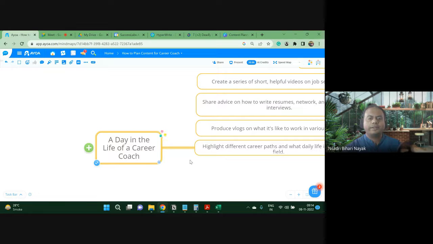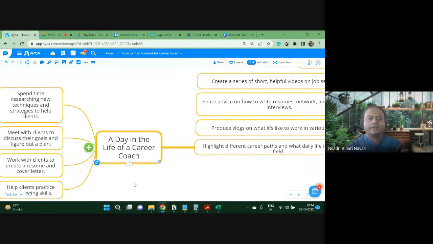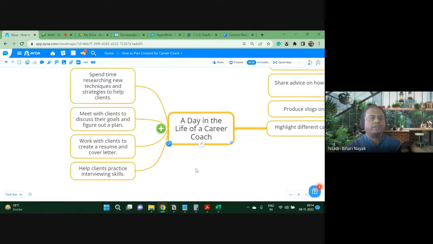Let's say how does it work? Interesting. Four ideas for this. What does a career coach do? Spend time researching new techniques and strategy to help clients, meet with clients, discuss their goals, figure out a plan, work with clients to create a resume and cover letter, help clients practice interviewing skills. This is limited, but if you want more, I will generate more ideas like this.